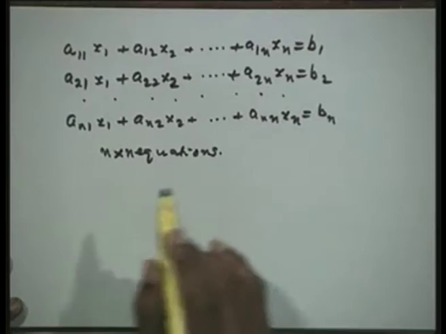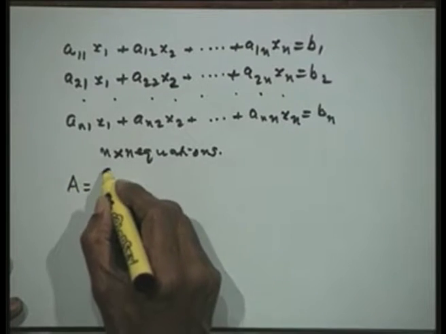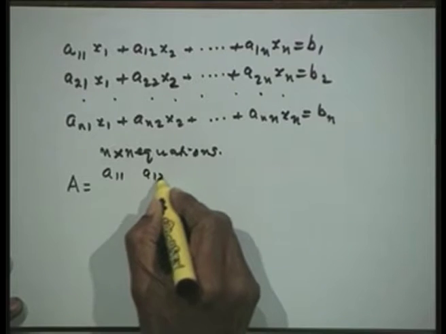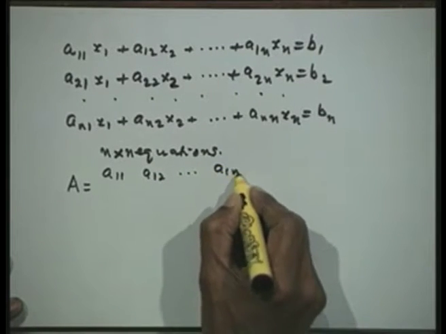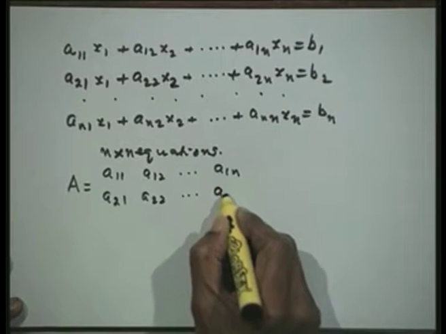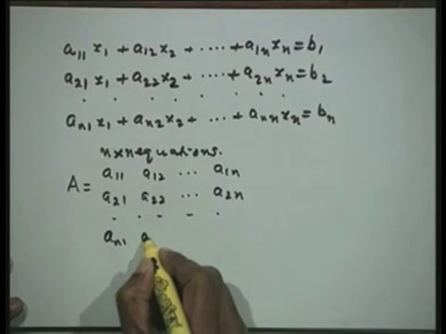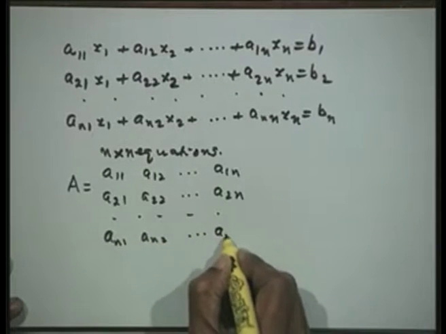Now in order to have a discussion on this, let us write in the matrix representation. So what I would write is the matrix A as a coefficient matrix. So I will write this a11, a12, a1n, this is a21, a22, a2n, an1, an2, ann.